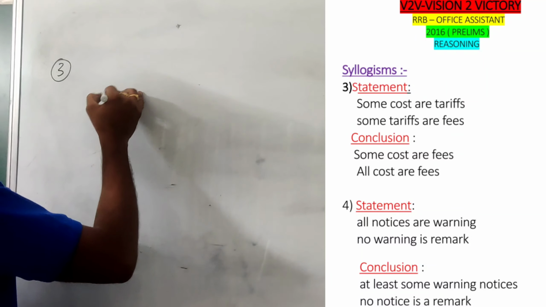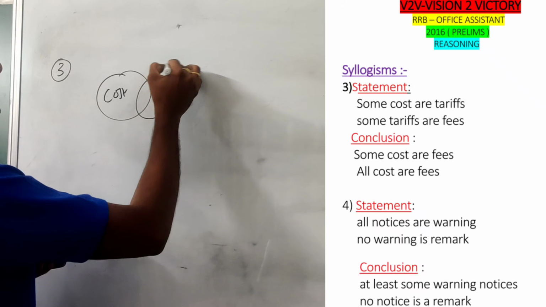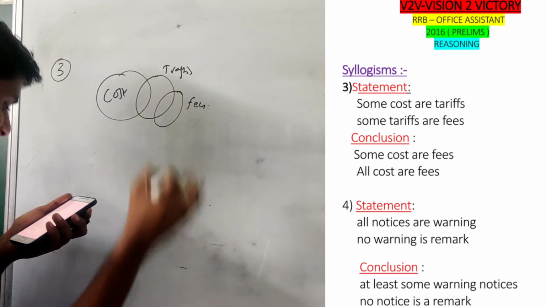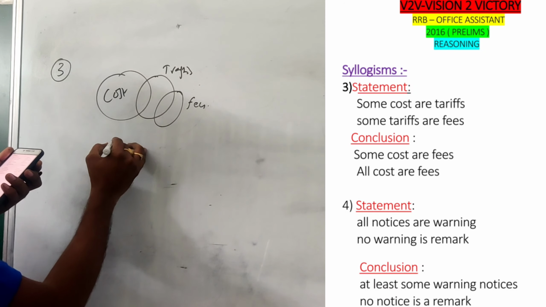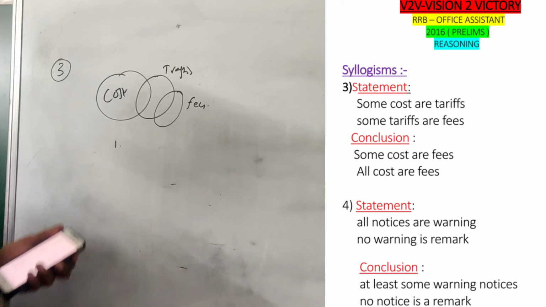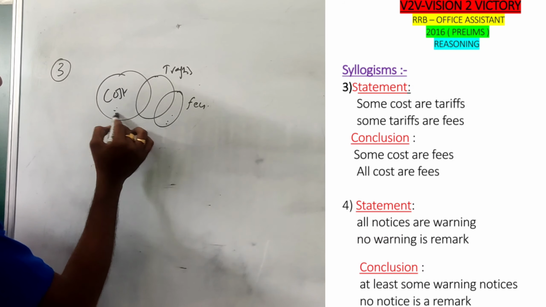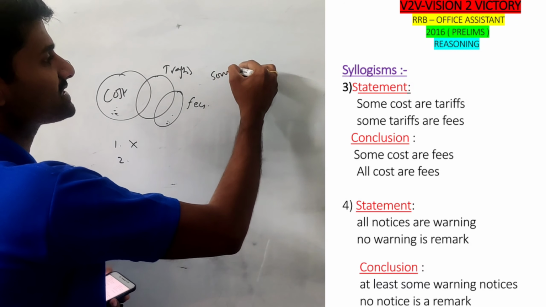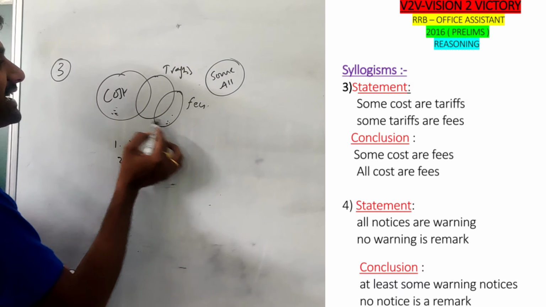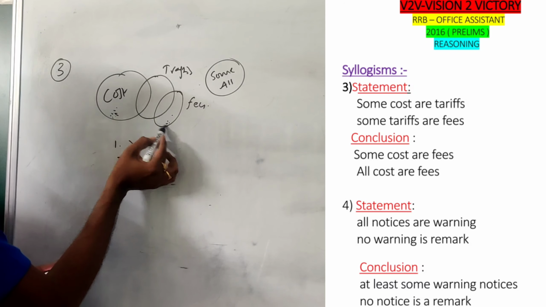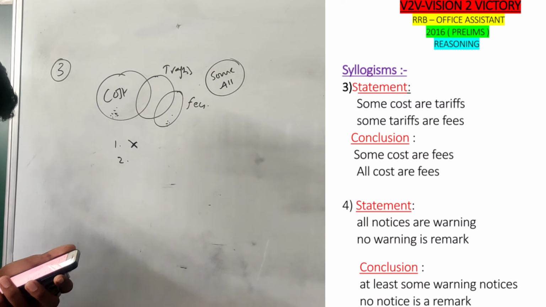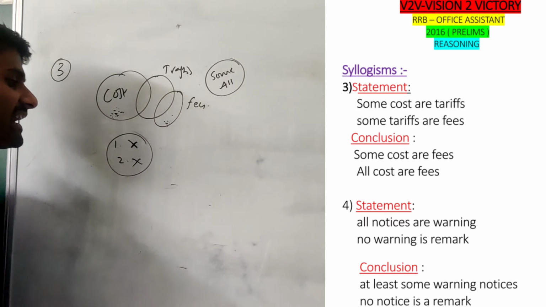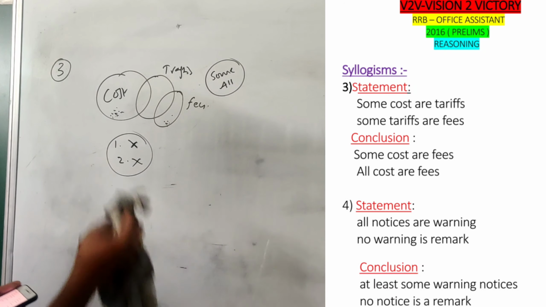Some costs are tariffs. Some tariffs are fees. Conclusion 1. Some costs are fees. Some costs are fees means there is a direct relation between cost and fees, which is definitely wrong. If you want to go with a some, comma, all conclusion, we require a direct relationship. There is no direct relationship between cost and fees, that's why it is wrong. Second one, all costs are fees. Again, between cost and fee there is no direct relation. So the answer is neither 1 nor 2. So no conclusion follows.